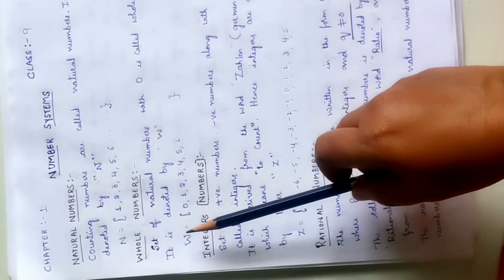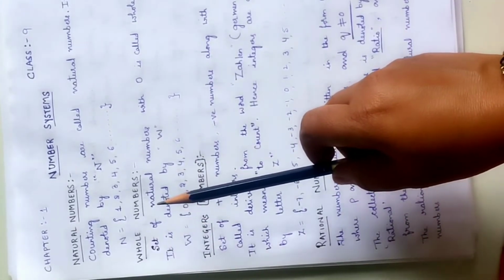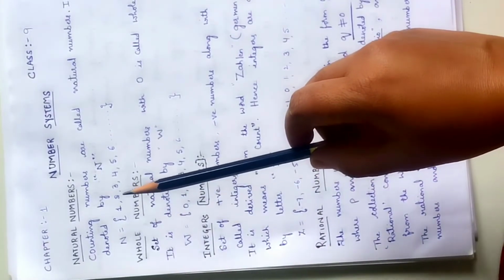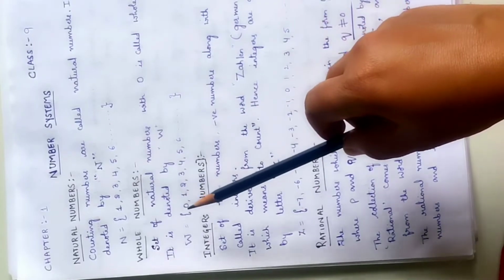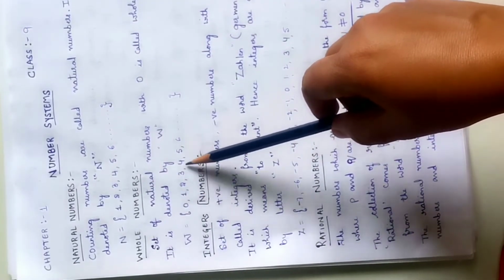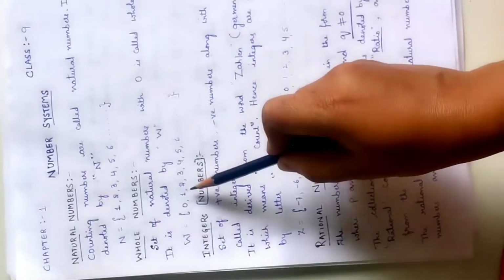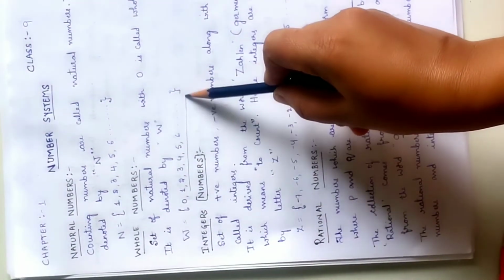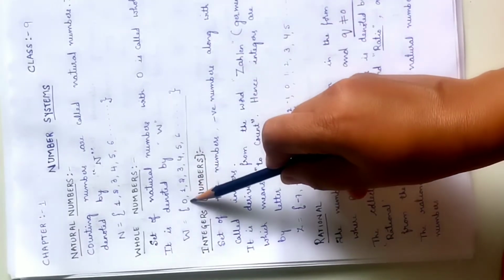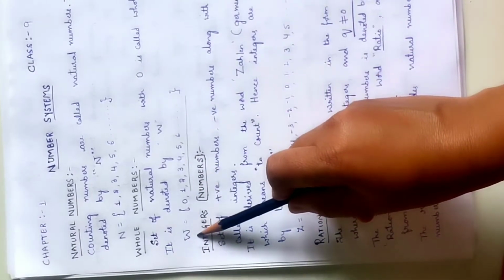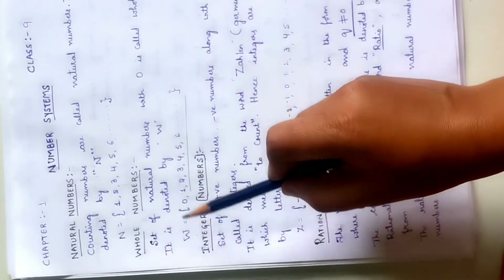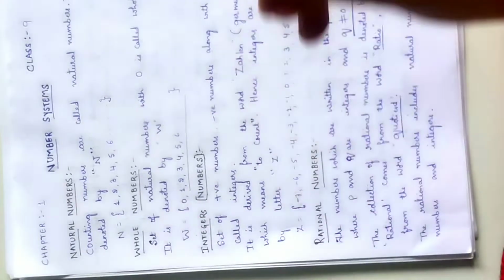See, whole numbers and natural numbers, how can you differentiate? In natural numbers, 0 is not included, whereas in whole numbers, 0 is included along with the natural numbers. These 1, 2, 3, 4 are natural numbers. If you write natural numbers along with the 0, then it will be whole numbers. Clear?